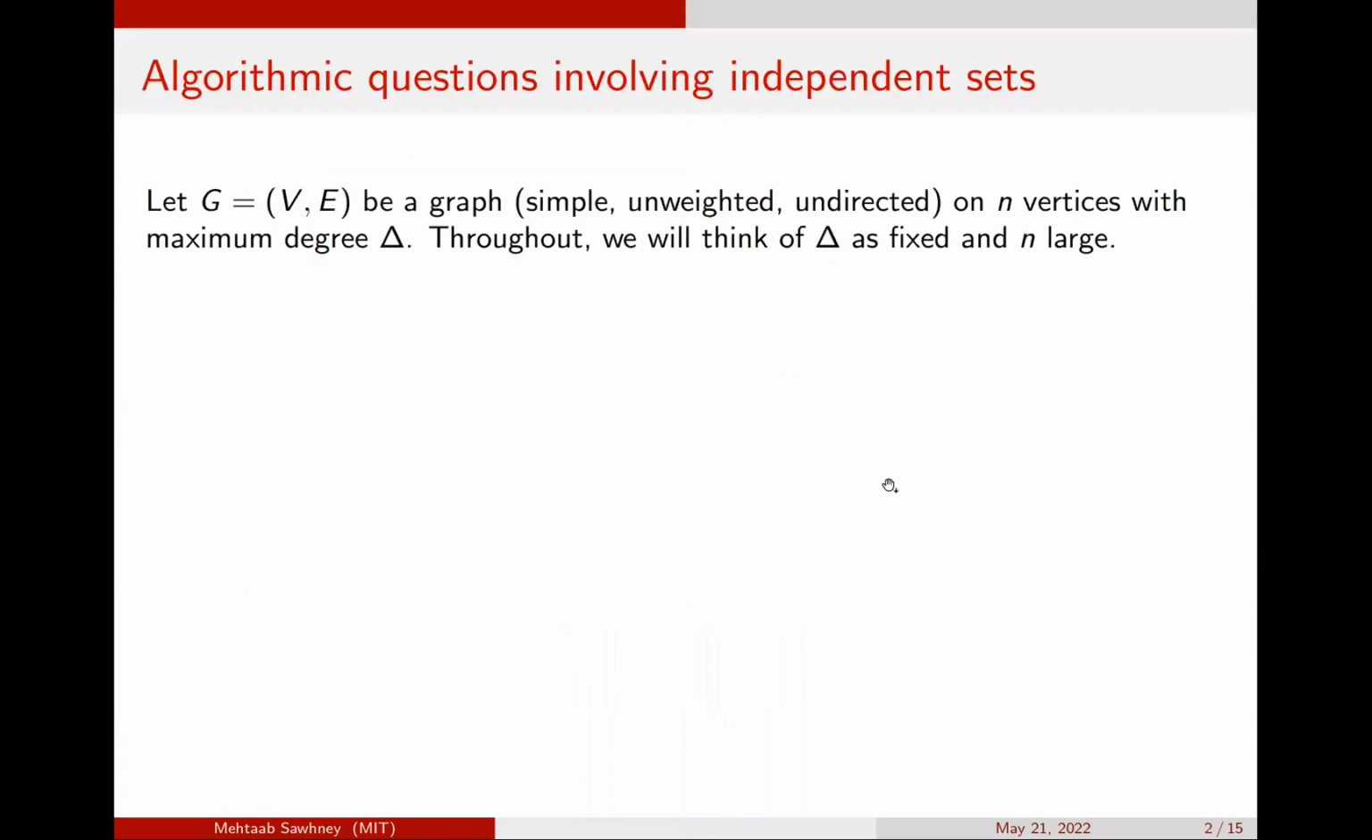So we'll be concerned with algorithmic questions involving independent sets. Throughout the talk, G will be a graph which is simple, unweighted, and undirected on n vertices with maximum degree delta. And throughout this talk, we will think of delta as fixed and n as large.